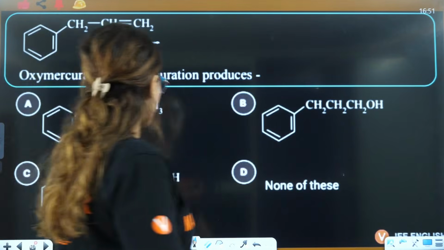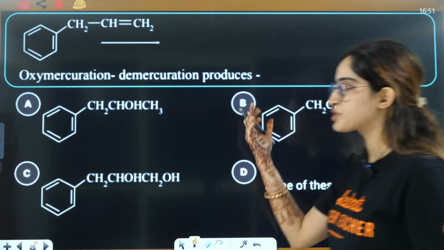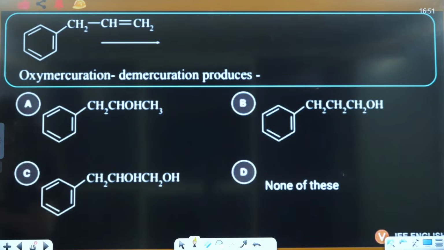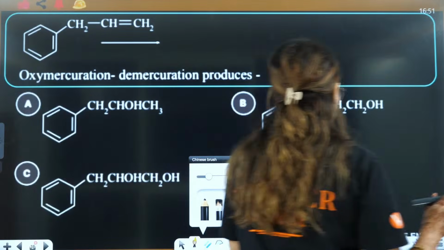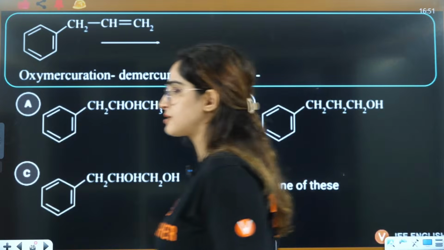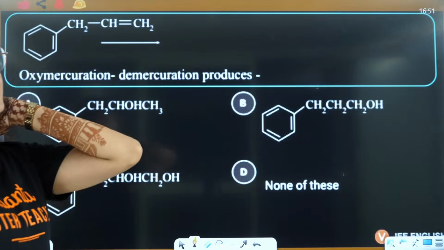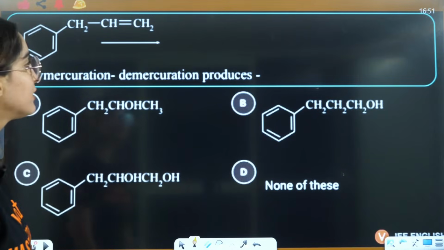Yes, everybody, next question is, oxymercuration, demercuration produces which of the following? Oxy is in resonance, 3 degree, more stable. Yes, very good. Last chance to give MVSAT, guys. If you have not done it, it is online, right? Still you have a chance, but that is online, okay? That is the last chance. After that, there will be no MVSAT. Offline is already done, right? But online, we are still left with that, right?